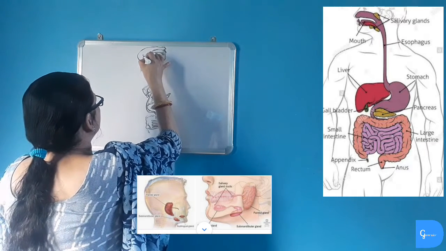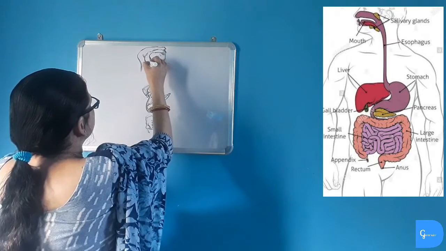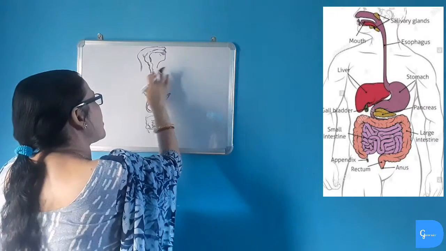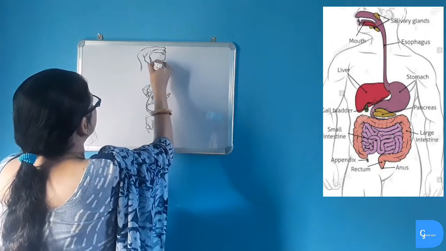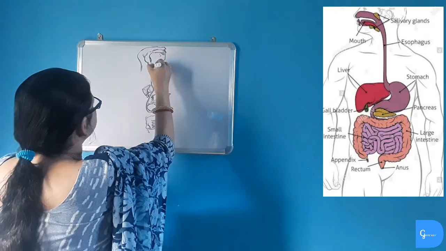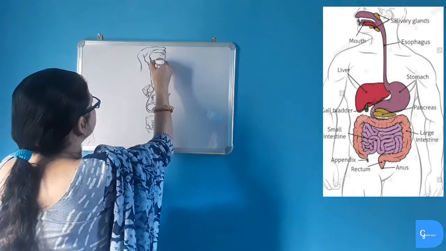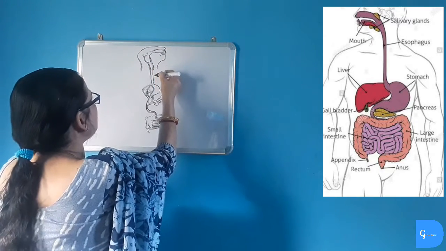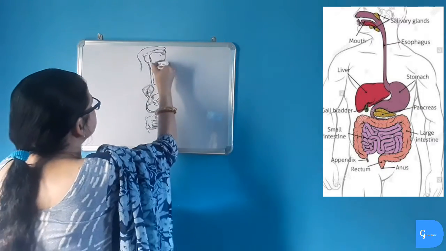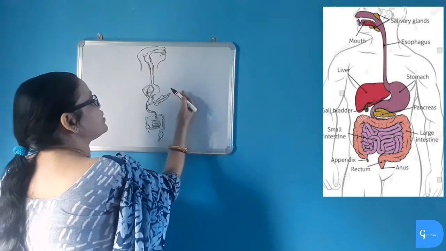This buccal cavity opens into a funnel shaped pharynx. Pharynx consists of two tubes posteriorly. One tube is called trachea which leads to lungs and helps in respiration, and another tube is called esophagus which leads to stomach. Esophagus has no digestive enzymes and so no digestion takes place in esophagus. It is just muscular and helps in movement of the food in a wave-like rhythmic movement known as peristalsis.